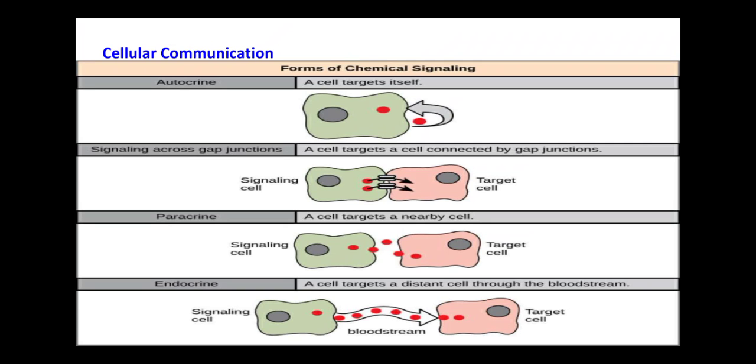Second, in this slide, we can see examples of cellular communication. We can see autocrine, where a cell targets itself, or a cell connected by gap junctions; paracrine, where a cell targets a nearby cell; and endocrine, where a cell targets a distant cell through the bloodstream.